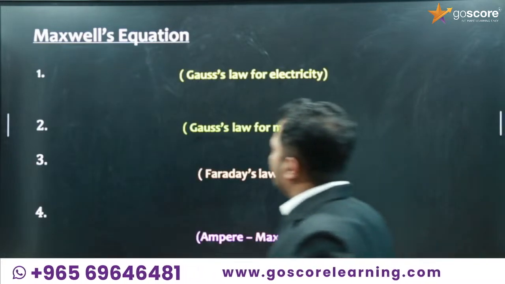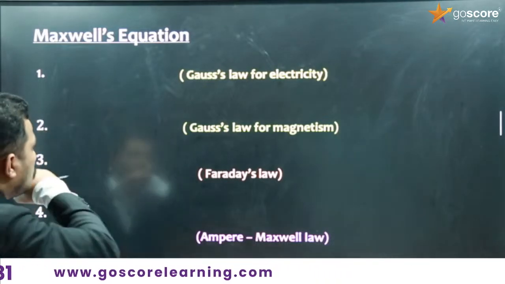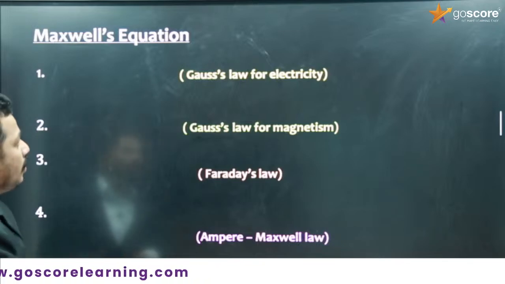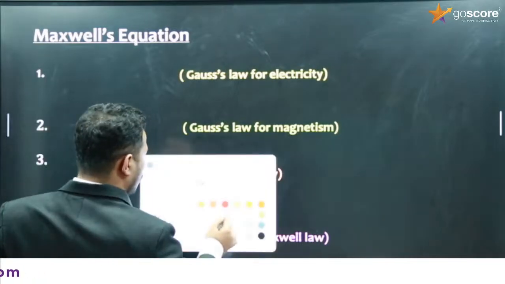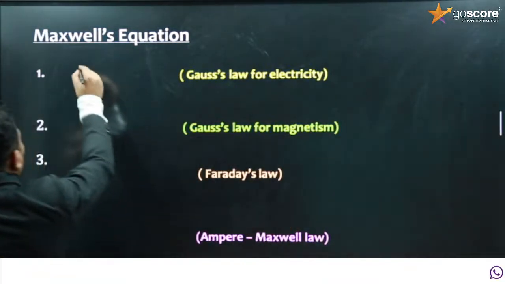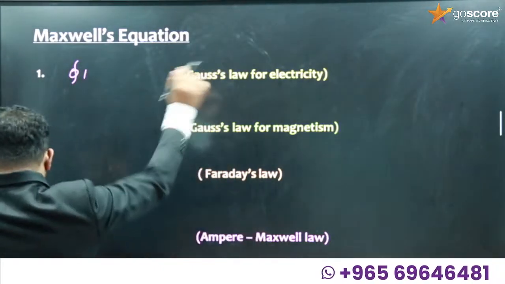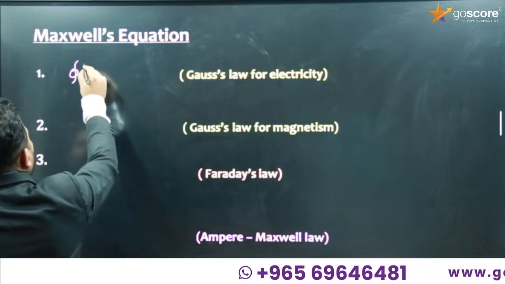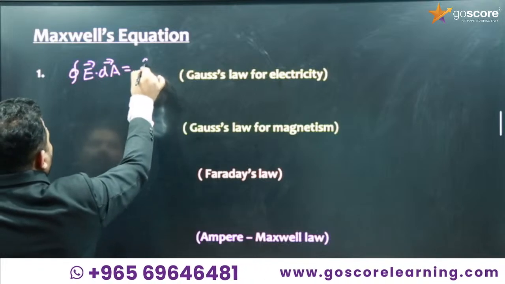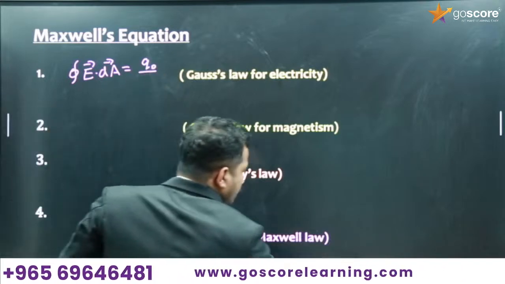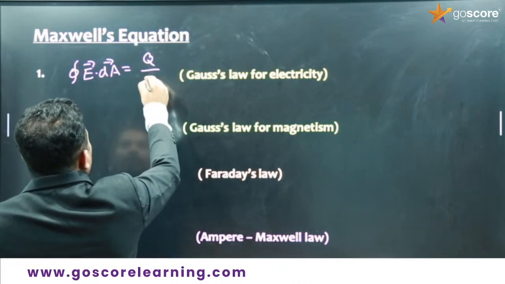Then Maxwell's equations, even though they are not included in our syllabus in the rationalized textbook, we can just mention them. The first one is Gauss's law for electricity, which you know. Closed integral E dot dA is equal to Q by epsilon 0.